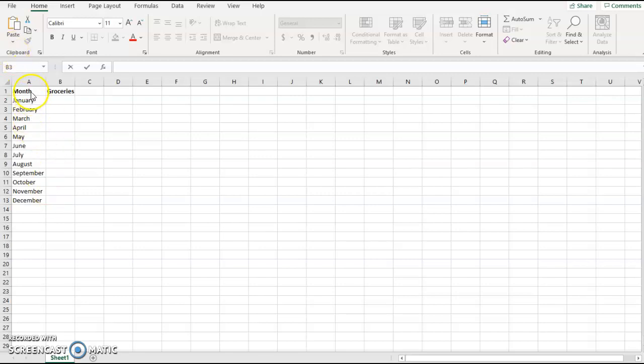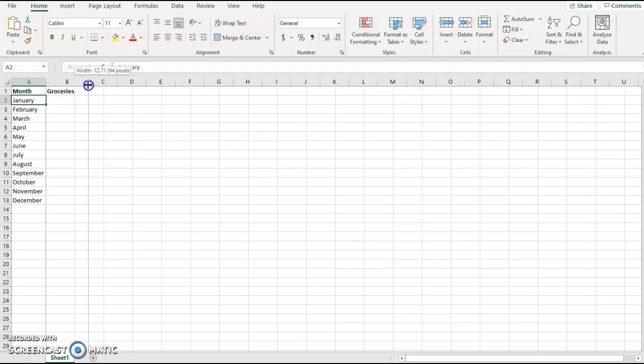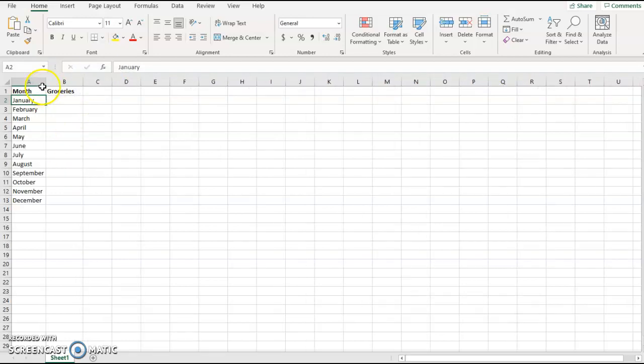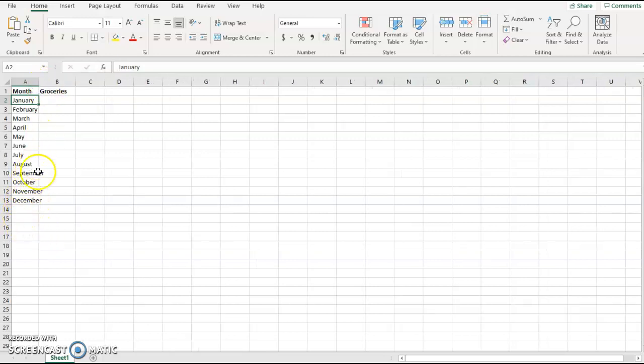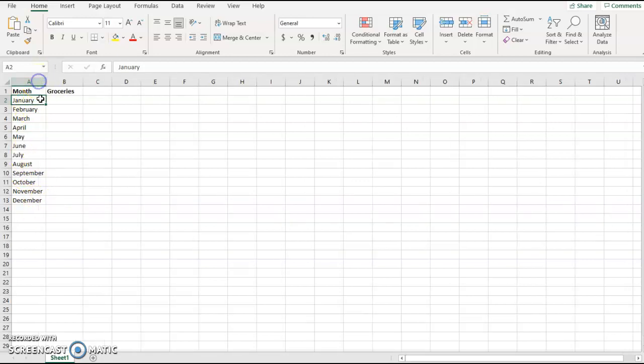So I went ahead and put in month and groceries, and I put all the months of the year that we'll be buying groceries. And this will be right here where we put the amount each month that we spend. Say, for example, we start writing in a cell, and you notice that it's not lining up well. All you have to do is go up here, double click, and it'll make it a little bit bigger.